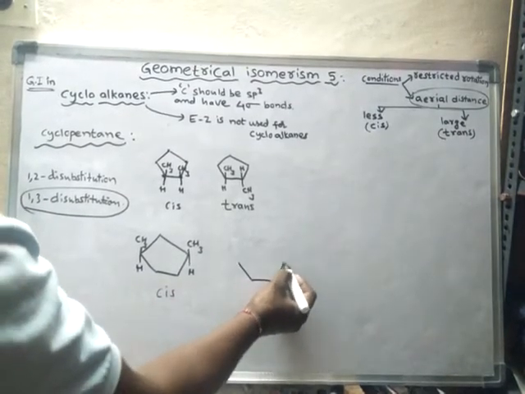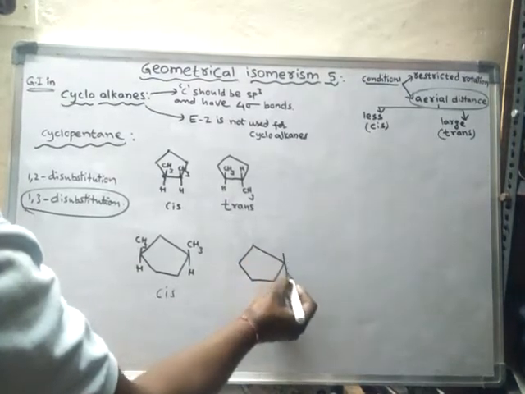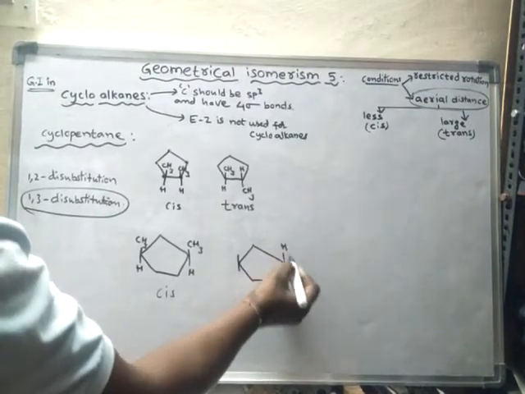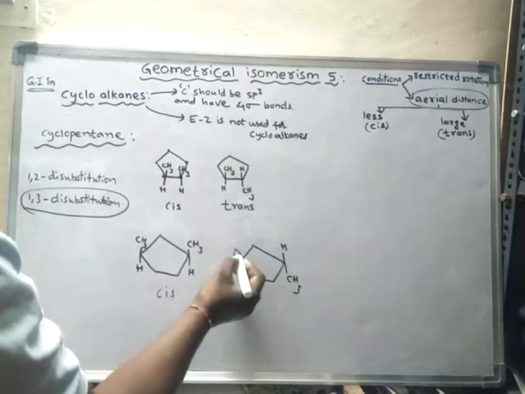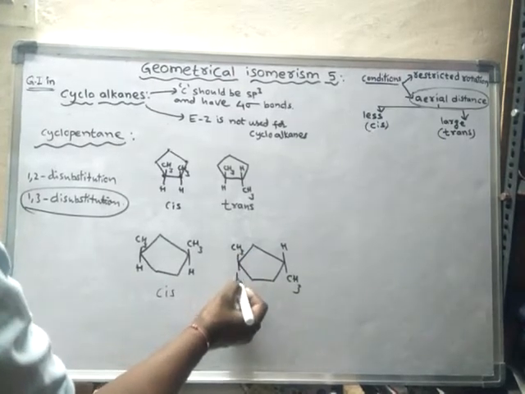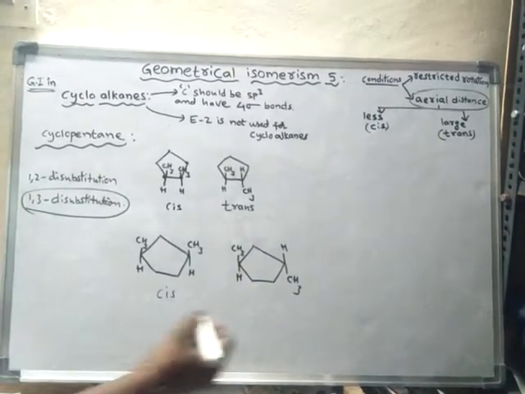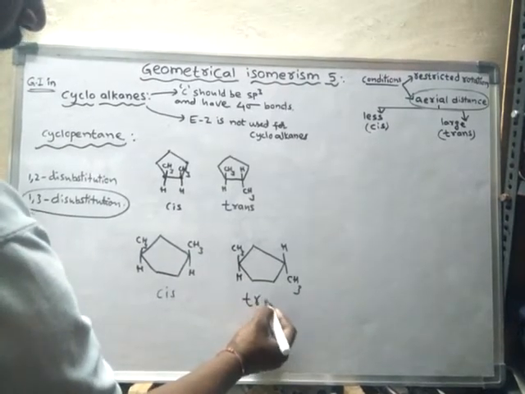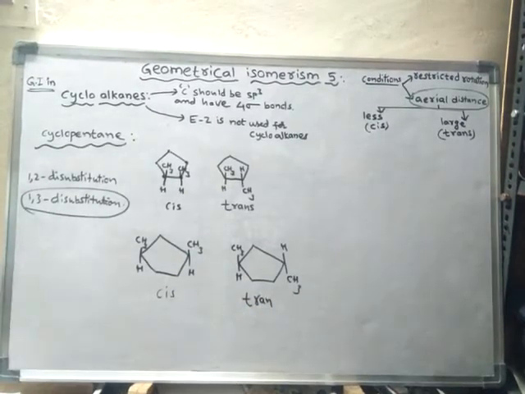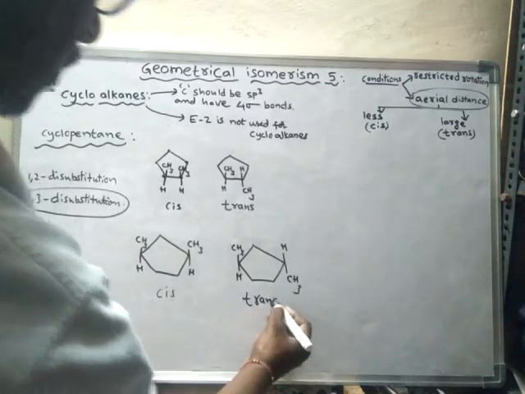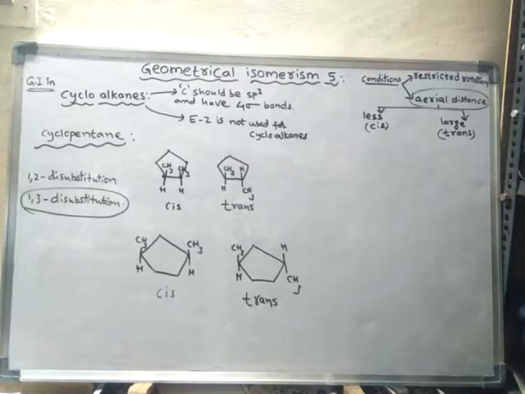The trans form of this compound, so this is trans 1,3 dimethyl cyclopentane. Trans 1,3 dimethyl cyclopentane can be drawn like this.